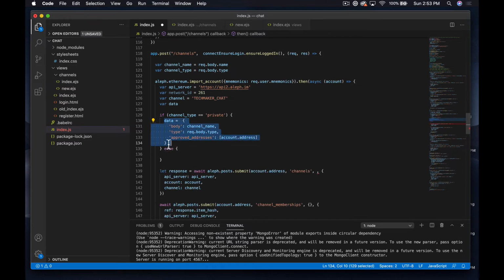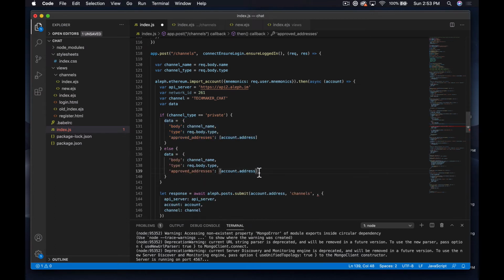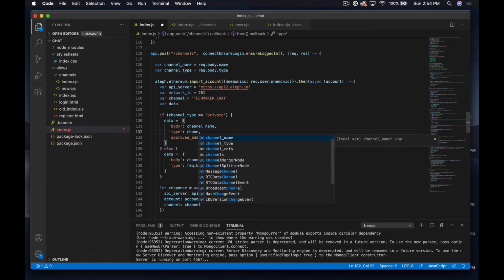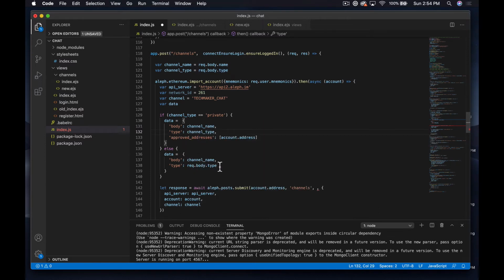Otherwise, for the data, we're going to get rid of this approved address thing. And actually, we can clean this up. I'm going to go ahead and keep the channel type here like that. We could just directly say it's private or it's public based on that, but I don't know.